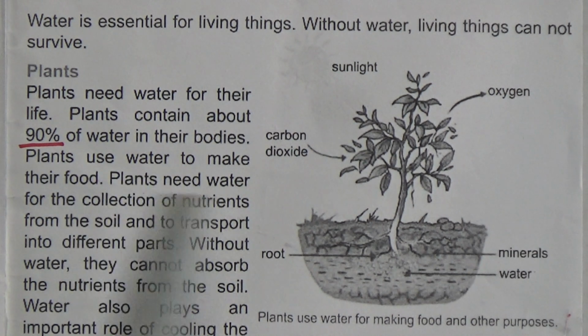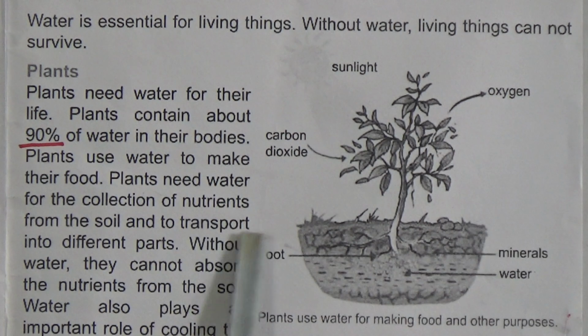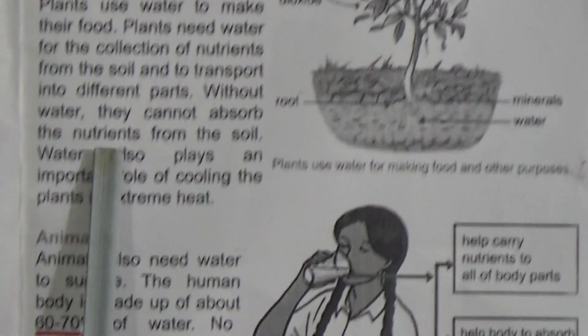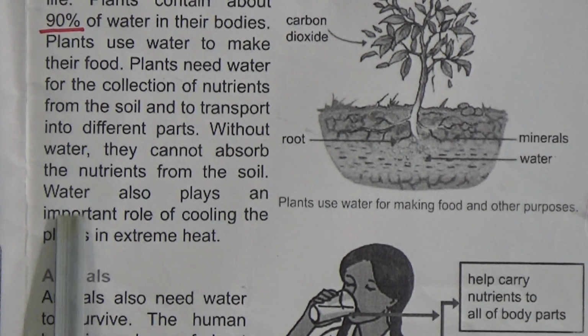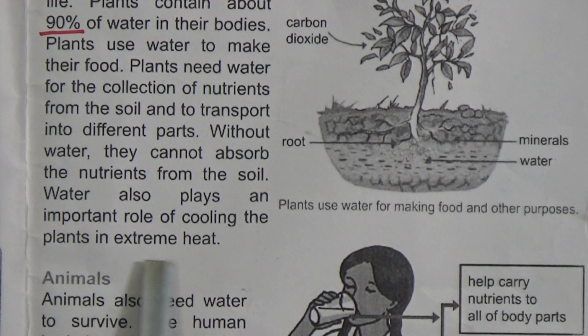Plants use water to make their food. Plants need water for the collection of nutrients from the soil and to transport them into different parts. Without water, they cannot absorb the nutrients from the soil. Water also plays an important role of cooling the plants in extreme heat.